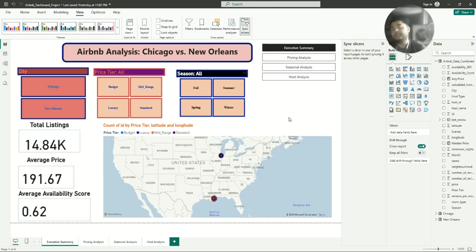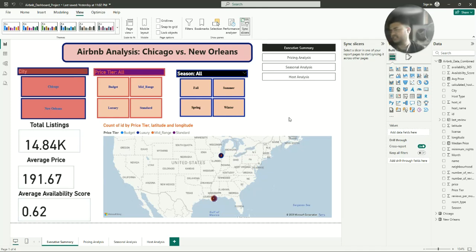Okay, so we conclude this interactive dashboard has allowed us to move beyond surface level numbers to uncover real data-driven differences between the Chicago and New Orleans Airbnb markets. First, we saw that the market composition is different. Chicago is a larger market dominated by apartments, while New Orleans has a significant share of full house rentals. Secondly, and most importantly, the economic heartbeat of seasonality of each city's competition. Chicago's market is driven by weather and traditional holidays, while New Orleans is a remarkably stable year-round destination.